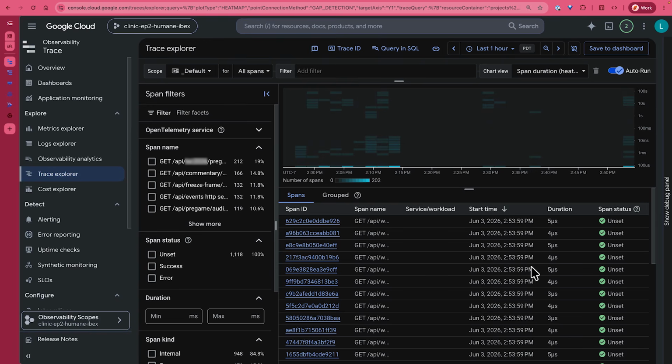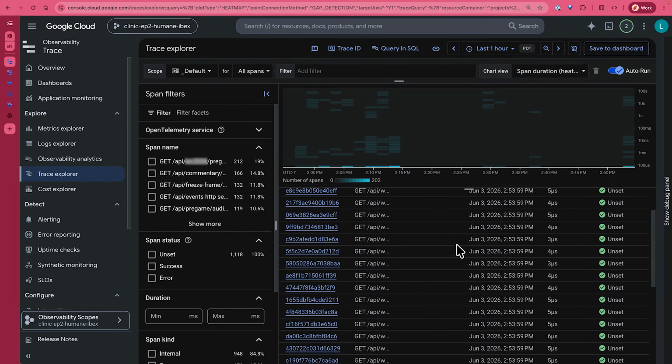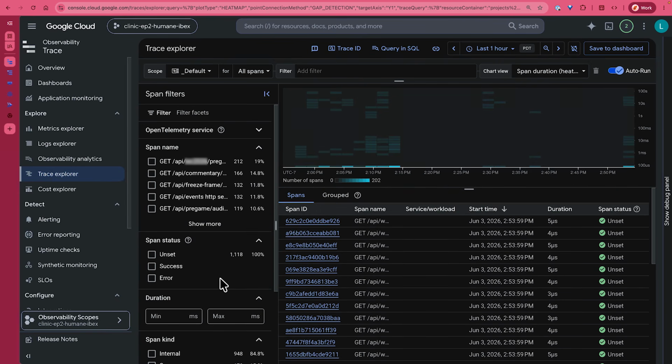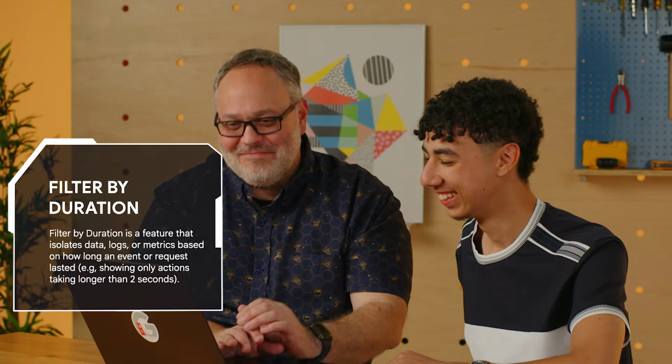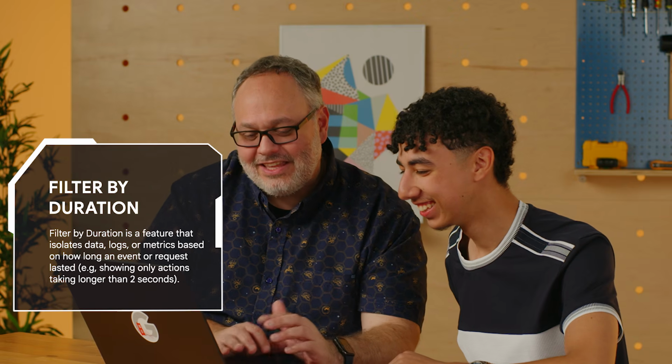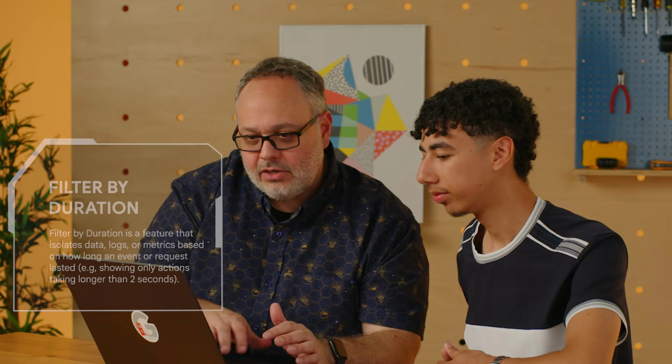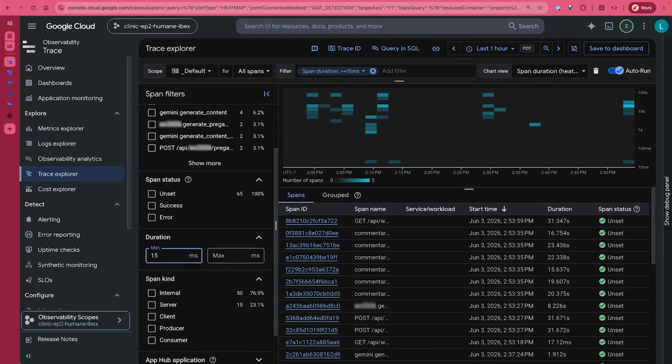But let's go ahead and see how well this is actually performing by looking at Cloud Trace one more time. All right, so there is the run. Now we've got a couple of really small function calls and everything else. You know what we can do here? We can actually do things like filter by duration. Exactly, you read my mind. So we're going to say something with a minimum duration of, say, let's do 15 seconds. That's in milliseconds. That's in milliseconds.